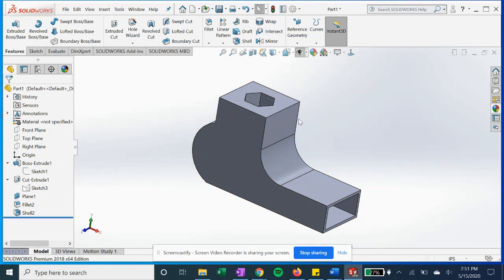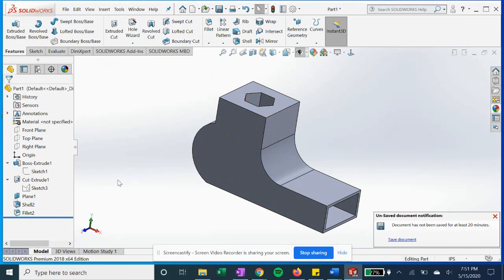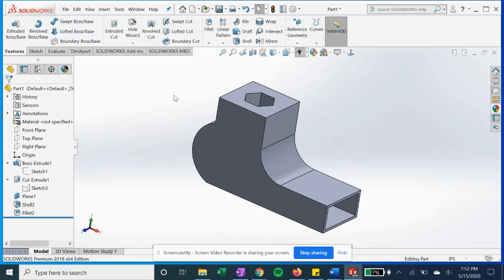That's about it for this basic interface video. I showed you briefly how the design tree works, features always from a sketch. I recommend putting fillets and minor features last in the design tree. You can switch up the order if you like, but that's the basics for now. There's a lot more features and sketch tools you can use that we haven't covered, but we'll get there eventually.